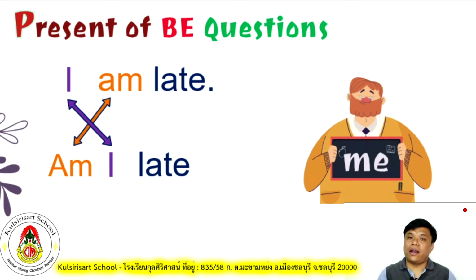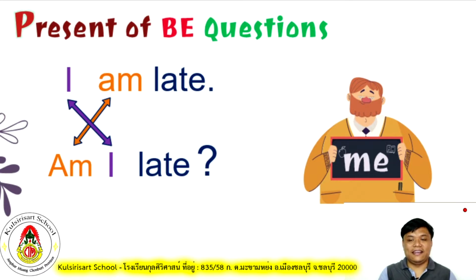So you are asking, then you put a question mark at the end of the sentence as punctuation. It's easy, right? You just have to swap the pronoun and the be verb and then put the question mark as your punctuation. Is it hard?